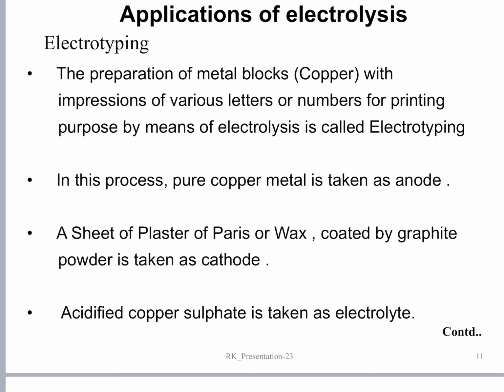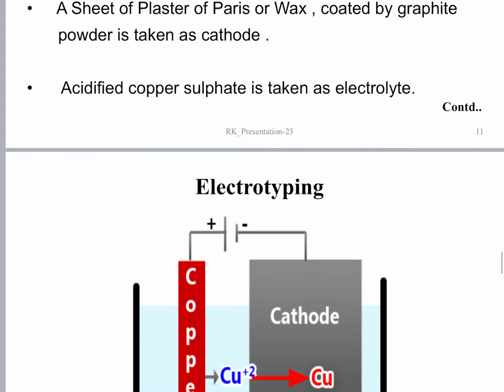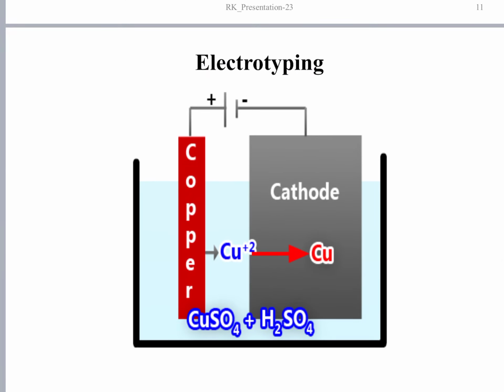In this process, pure copper metal is taken as the anode, and a sheet of plaster of Paris or wax coated with graphite powder is taken as the cathode. Acidified copper sulfate solution is taken as the electrolyte. Copper sulfate dissociates into copper ions and sulfate ions. A trace amount of H2SO4 is added to improve the electrical conductivity.